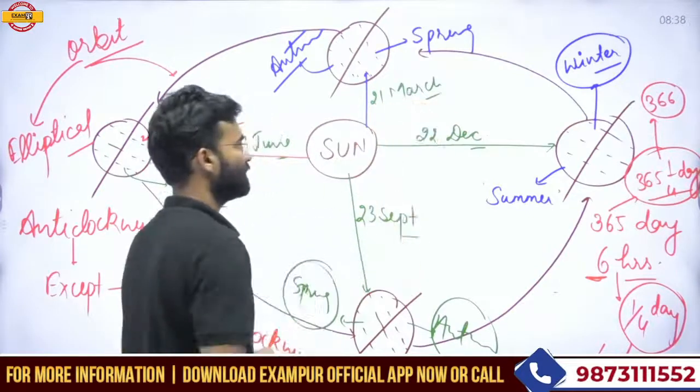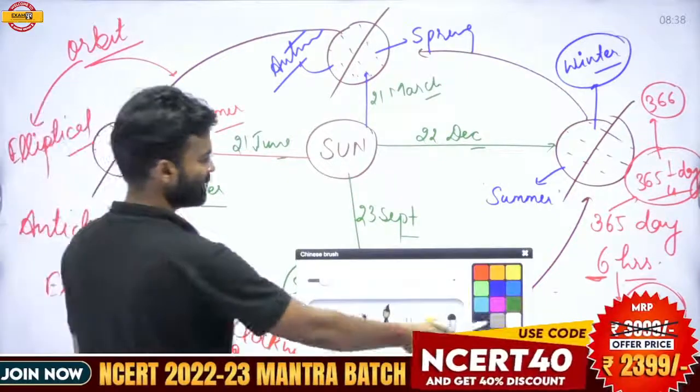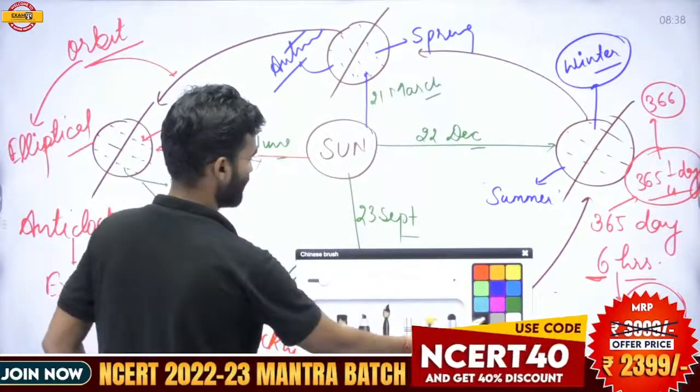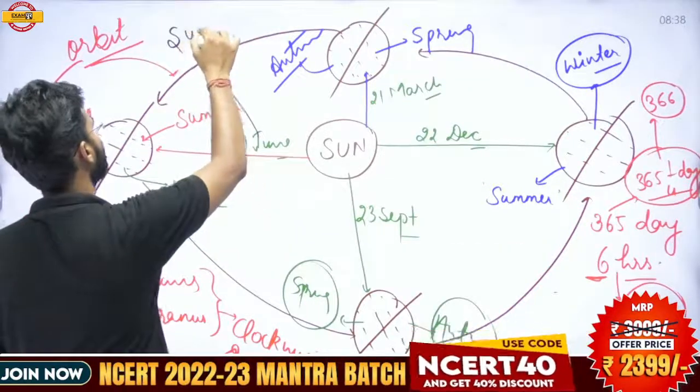On the 21st of June, when the sun rays fall perpendicularly on the Tropic of Cancer, this point is called the summer solstice.